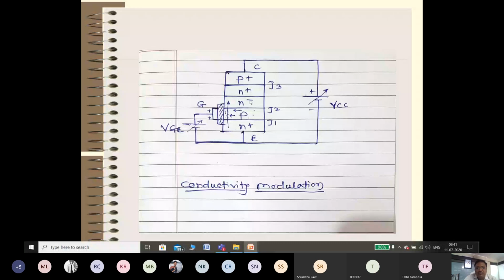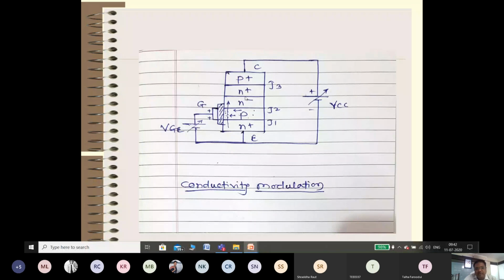So from both sides, free charge carriers enter into the N minus layer, which increases the conductivity of this N minus layer. This is called conductivity modulation. This is very important. There will be a question in the examination.